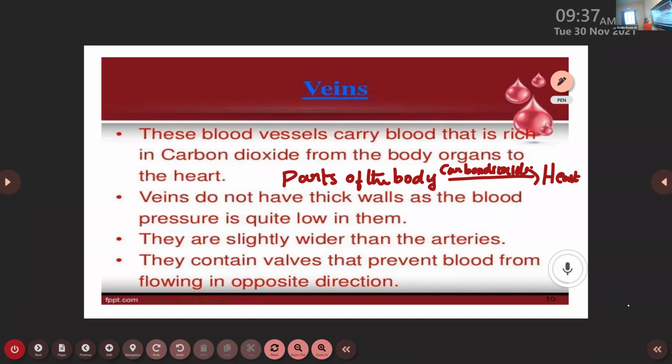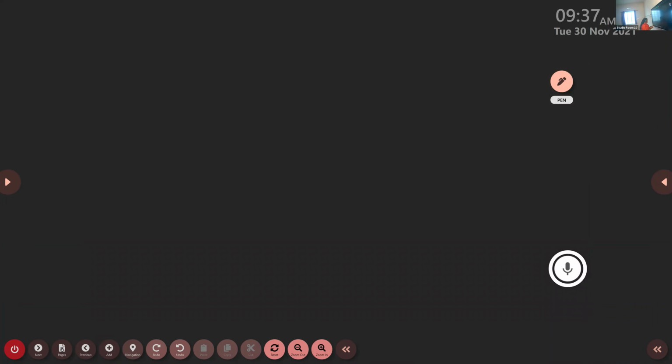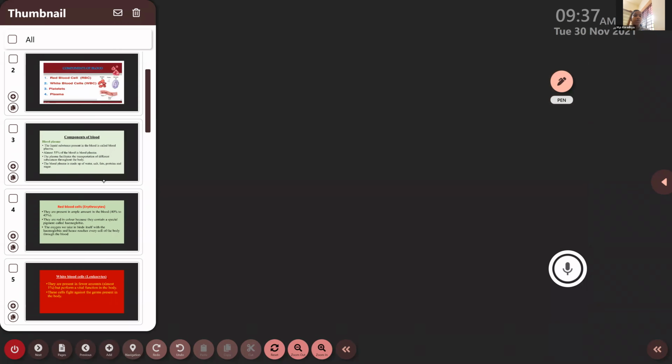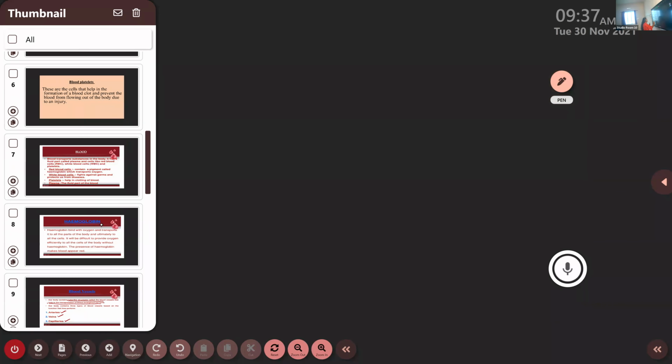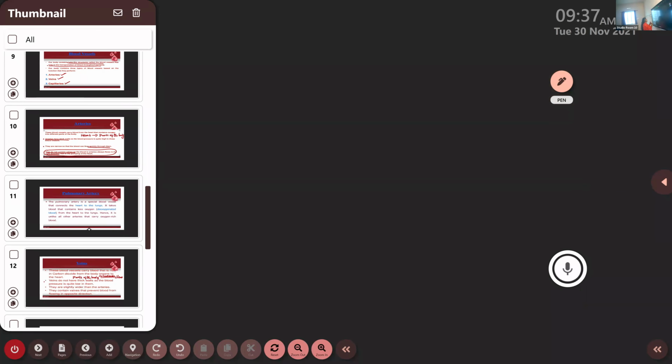Now, the next characteristics of veins. Veins do not have thick walls because the blood pressure is quite low in this region. In the case of arteries, we have already discussed that the walls of the arteries are thick in nature because the blood pressure is quite high in that region. In the case of veins, what about the nature of thick walls? Is it thick or thin? They do not have thick walls because why? The blood pressure is low. Yes, in this region, blood pressure is said to be low. Okay, very good.